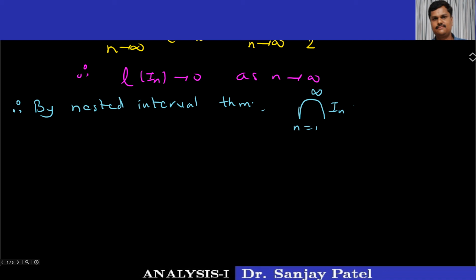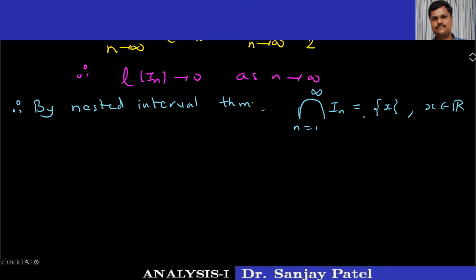This is an important conclusion here. Remember that I1, I2, I3 is a nested sequence of intervals, and by the nested interval theorem, since the limit of the length of the interval tends to 0, the intersection will be a singleton set. Okay, we have also proved that in the nested interval theorem. So this is one thing.